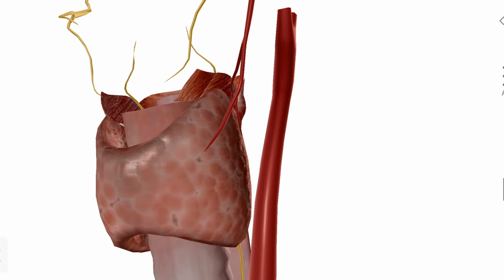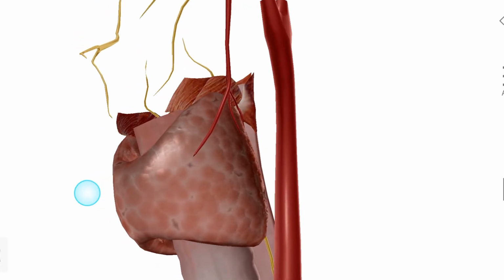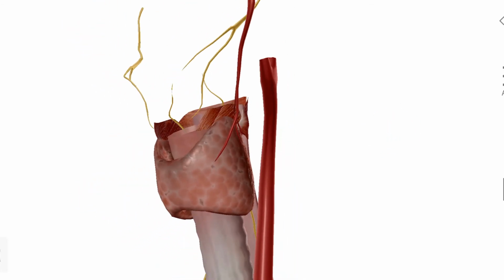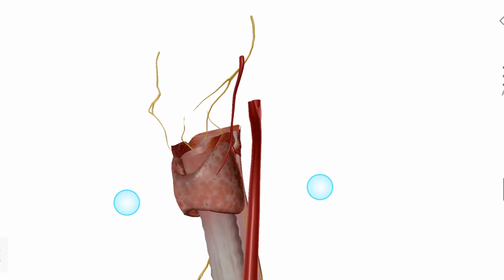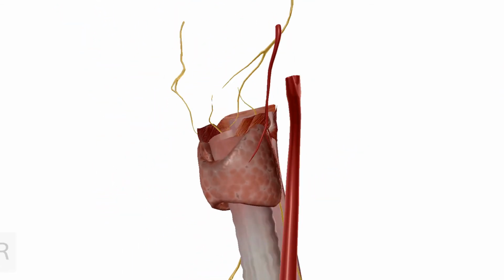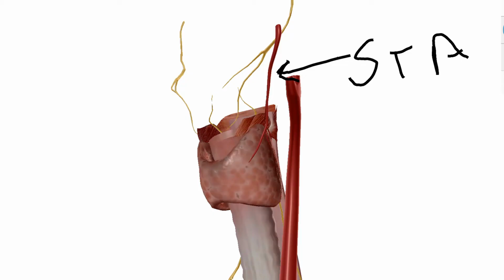And the anterior border, which is thin, is related to the superior thyroid artery, or the anterior branch of the superior thyroid artery. So this is the superior thyroid artery, and this branch is the anterior branch.